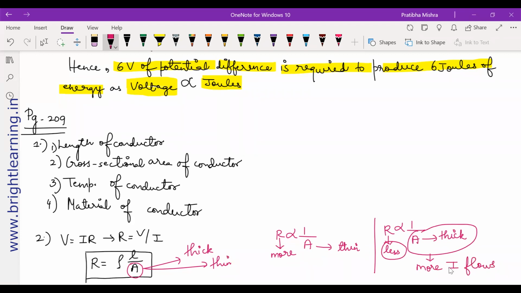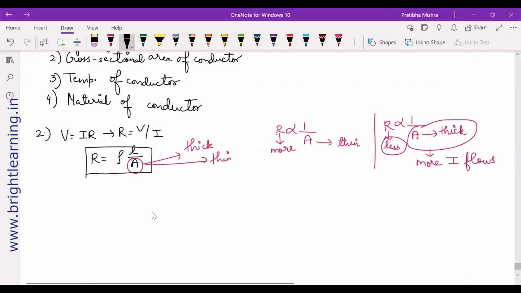I'm discussing everything very briefly because we have to finish it and the chapter is done. Do not worry about writing the answers to these questions, understand them. I'm writing it for you. You can write a statement here: hence, current flows much better in a thick wire.